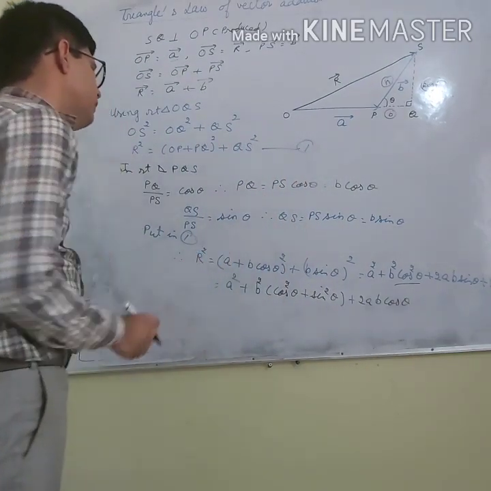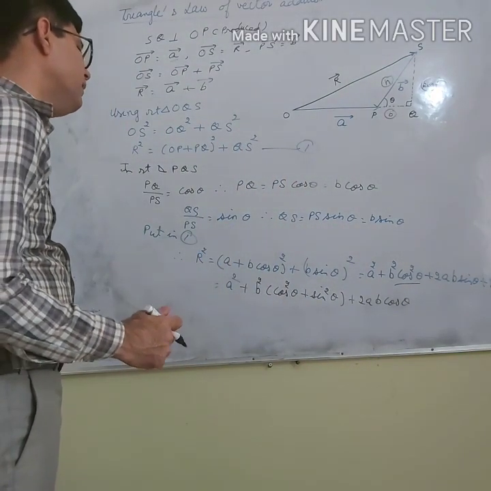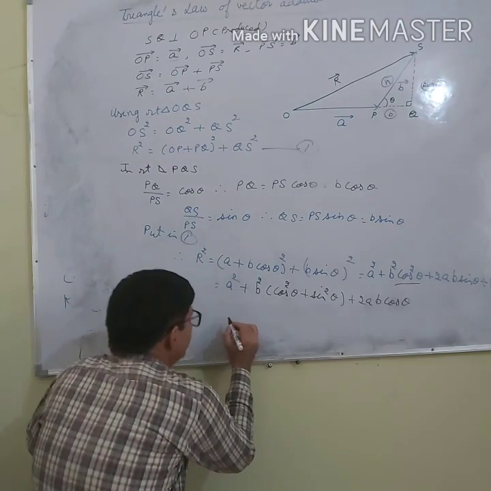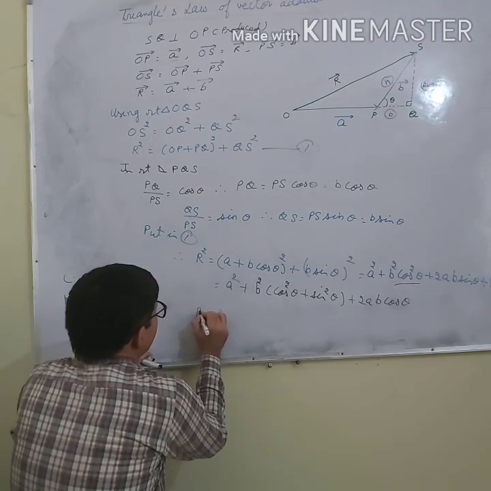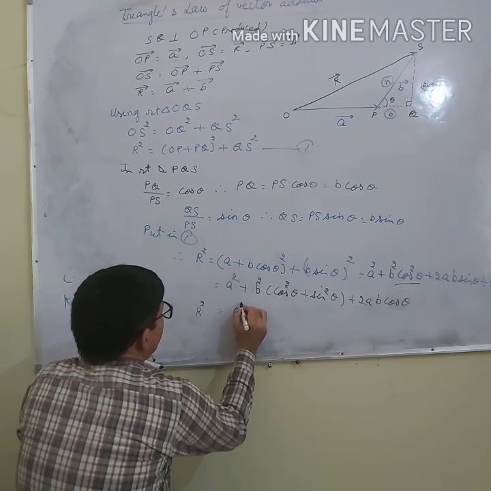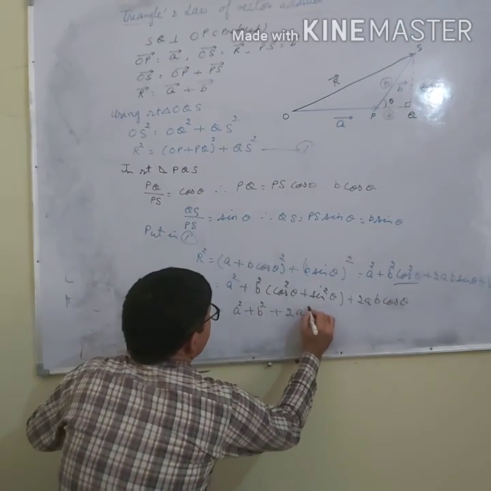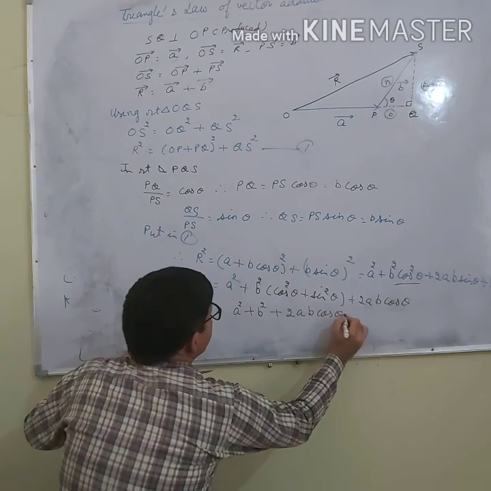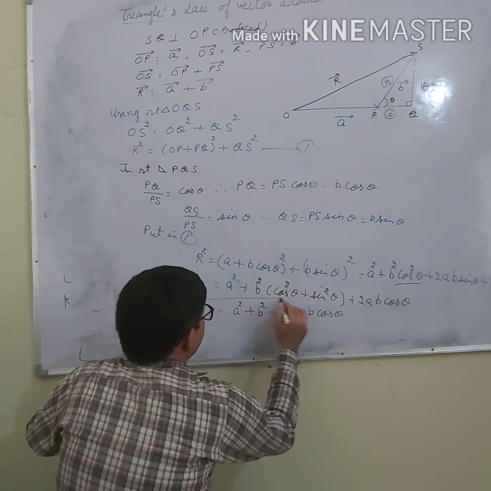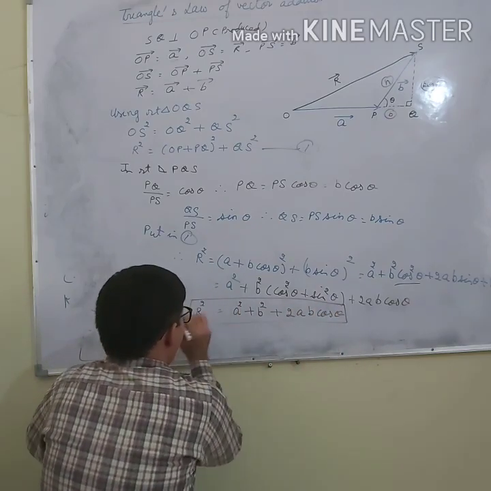And what is cos square theta plus sin square theta? It equals 1. So I can say R square equals A square plus B square plus 2AB cos theta. Right?